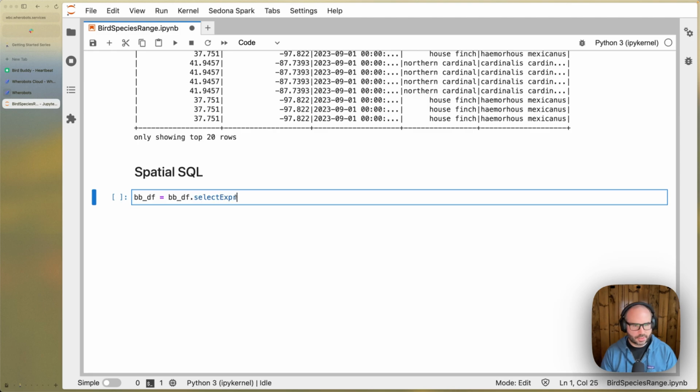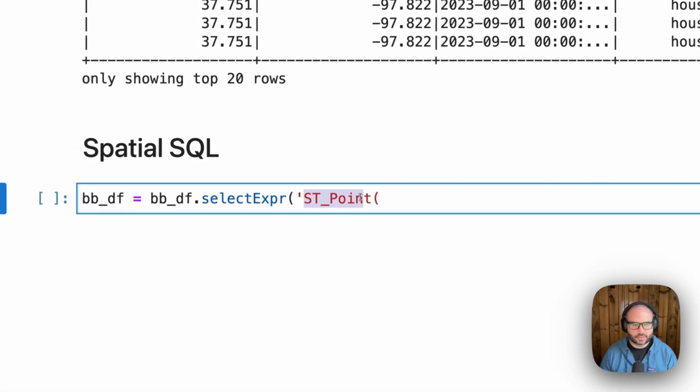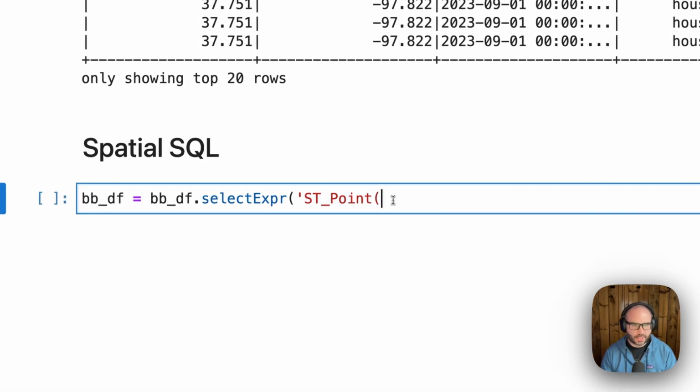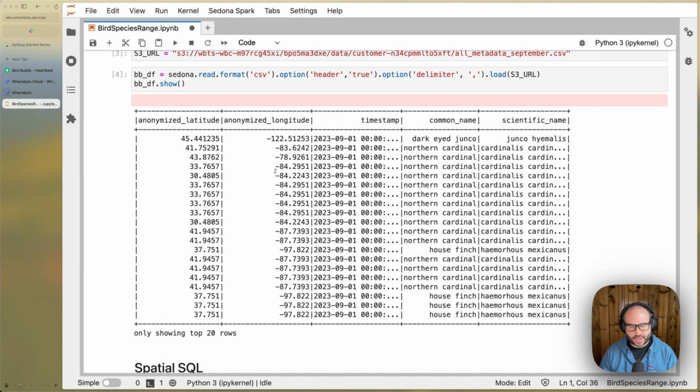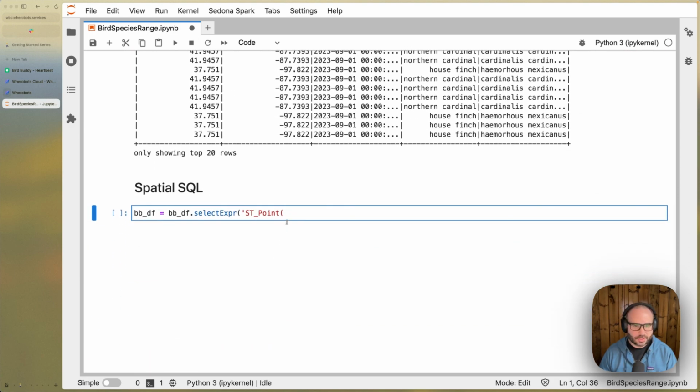I'm going to use the select expression builder, which helps us build a select SQL expression, specifying what columns we want to bring through. We're going to use the ST_Point function. This is a Spatial SQL function for creating point geometries. Now, in our CSV that we imported, by default, all of these values come through as string values. So we're going to need to cast our anonymized longitude as a numeric value.